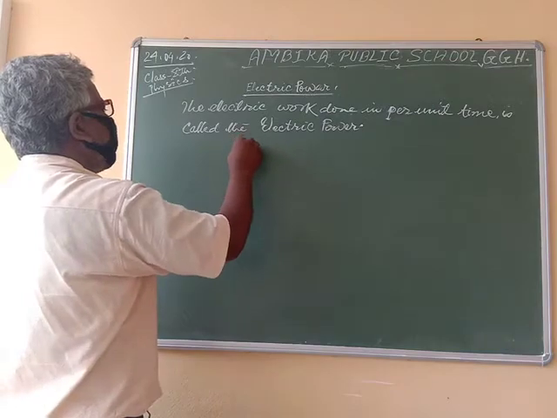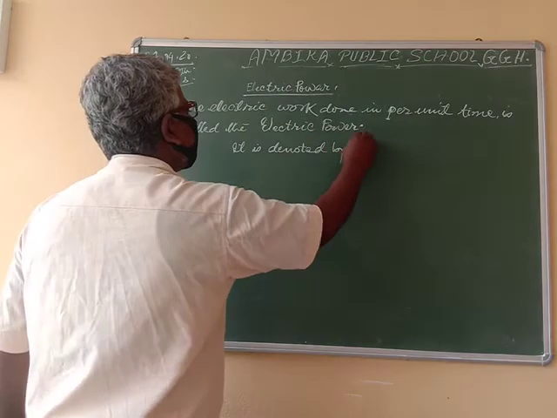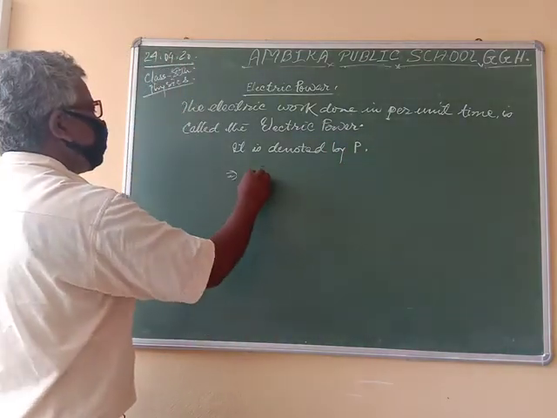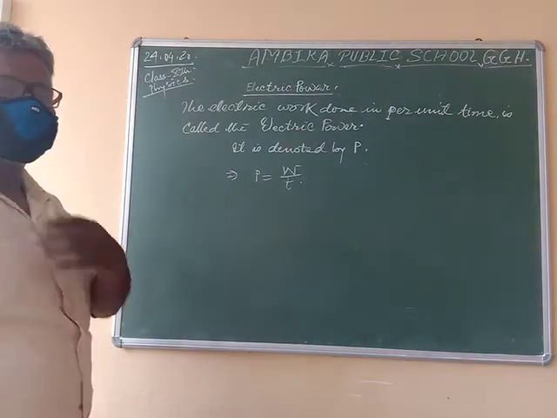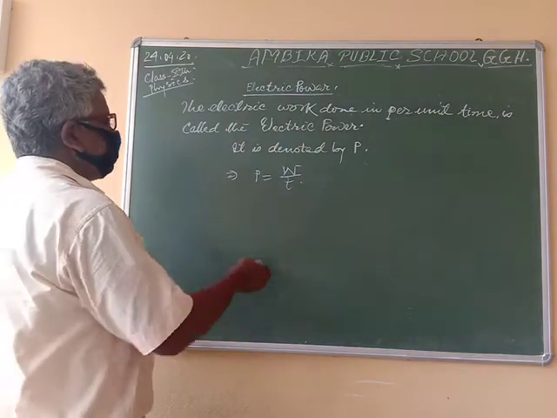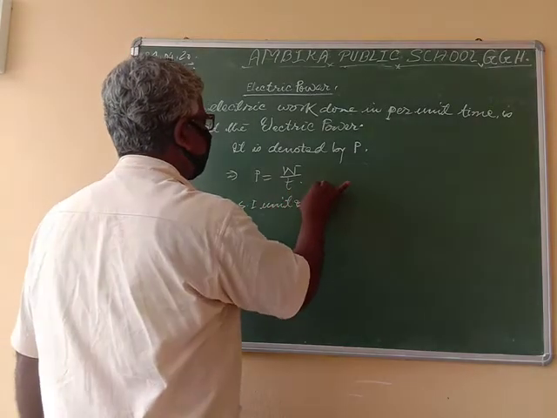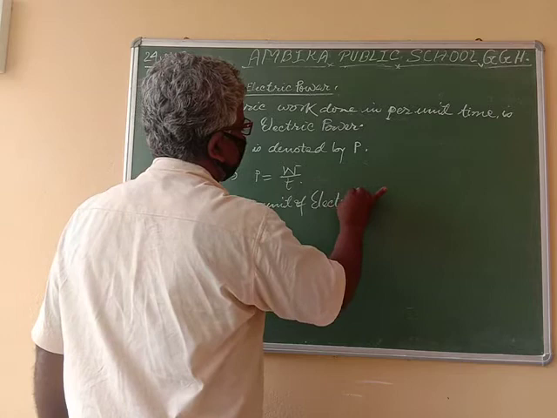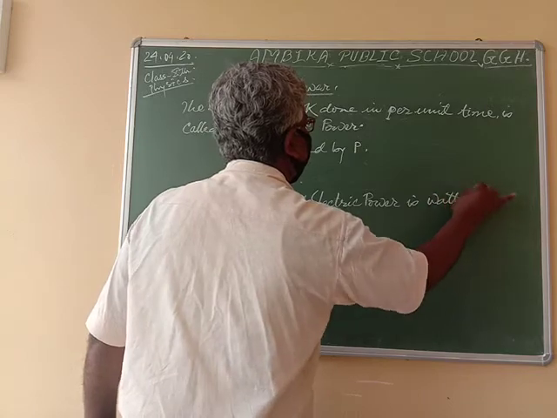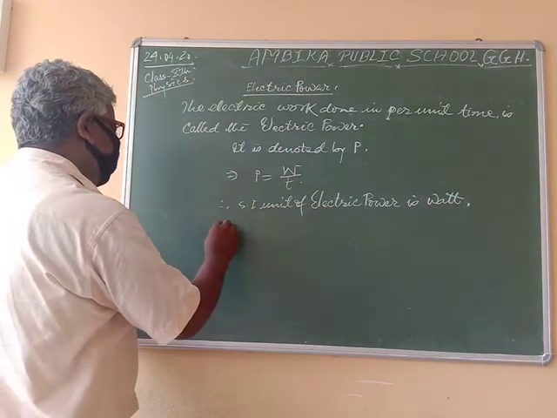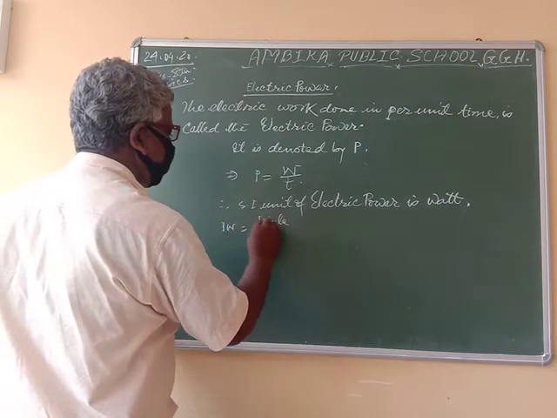It is denoted by P, that is P is equal to W by T. Therefore, the SI unit of electric power is watt. 1 watt is equal to 1 joule by 1 second.